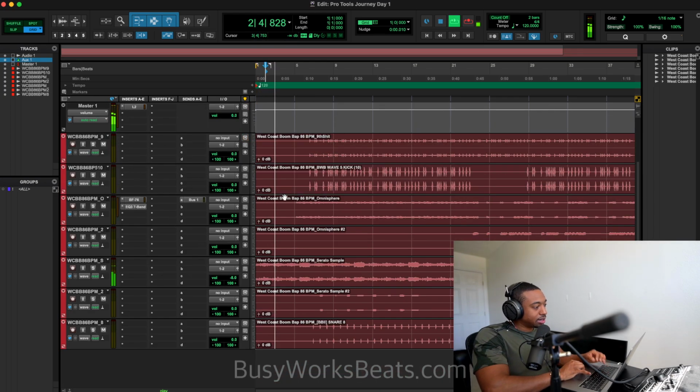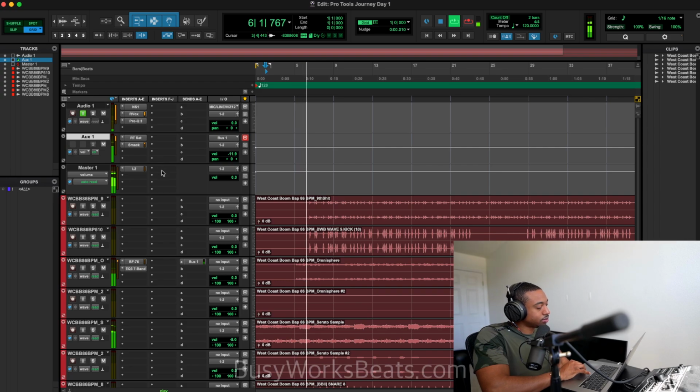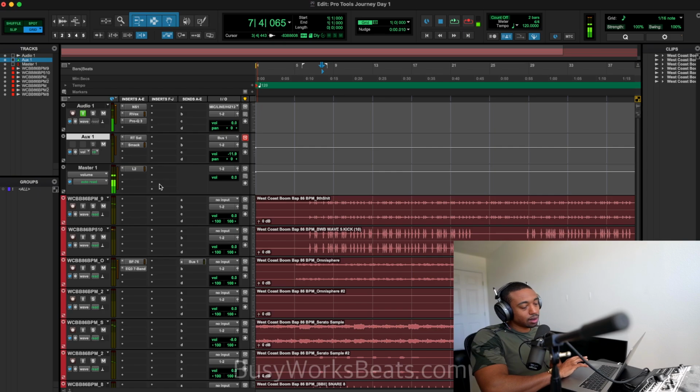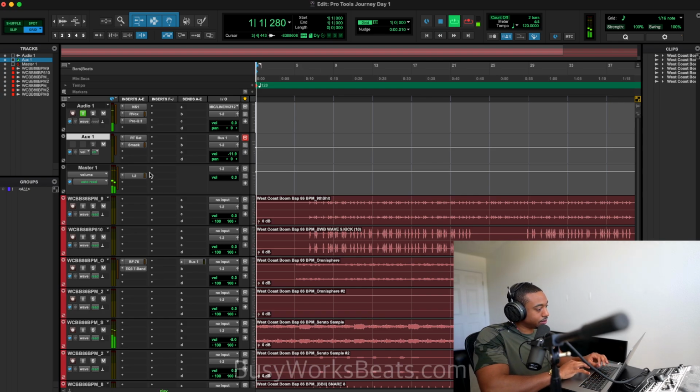Okay, so we got the bass. Now let's worry about this kick. The kick, I don't think we need much. Now for kicks and stuff, I usually push them into a soft clipper, but this kick, I'm not gonna compress. I'm not gonna clip it by itself. I want to clip it into something. So that's where I'm going to clip it more on a mix bus on the master fader.